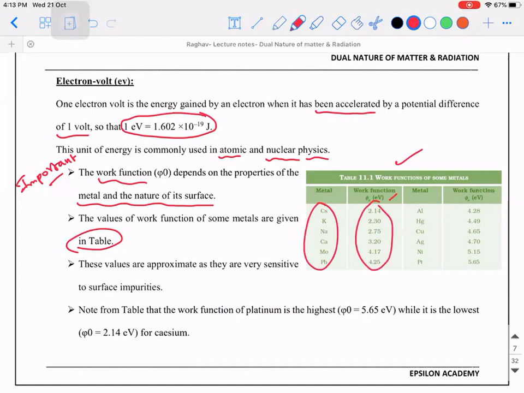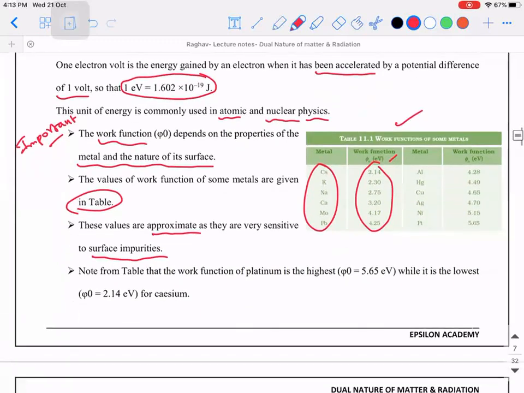You need not memorize it. All these values will be given in the exam. When they frame a question and speak about the metal, that particular work function will be given to you. You need not worry. These values are approximate as they are very sensitive to surface impurities. From the table, you can find out which has the highest and which has the least work function. Least work function implies it can exhibit photoelectric effect or it can undergo electron emission easily.